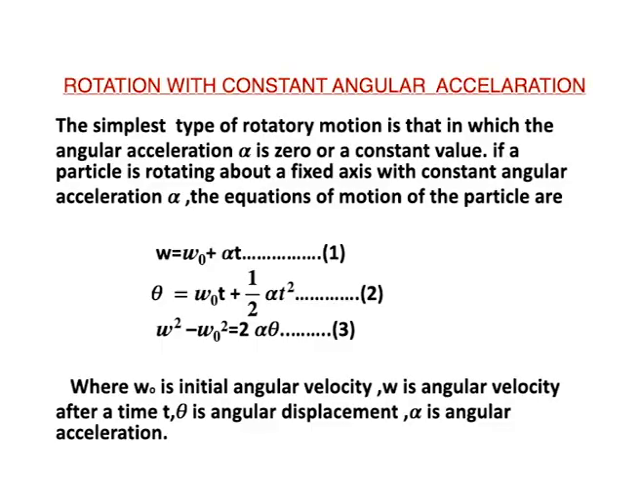Okay. So next, rotation with constant angular acceleration. The simplest type of rotational motion is that in which the angular acceleration alpha is equal to 0 or a constant value. If the particle rotates about a fixed axis with constant angular acceleration alpha, the equations of motion of the particle are: omega is equal to omega naught plus alpha t, theta is equal to omega naught t plus 1 by 2 alpha t square, and omega square minus omega naught square is equal to 2 alpha theta. These are the equations of motion of the particle.